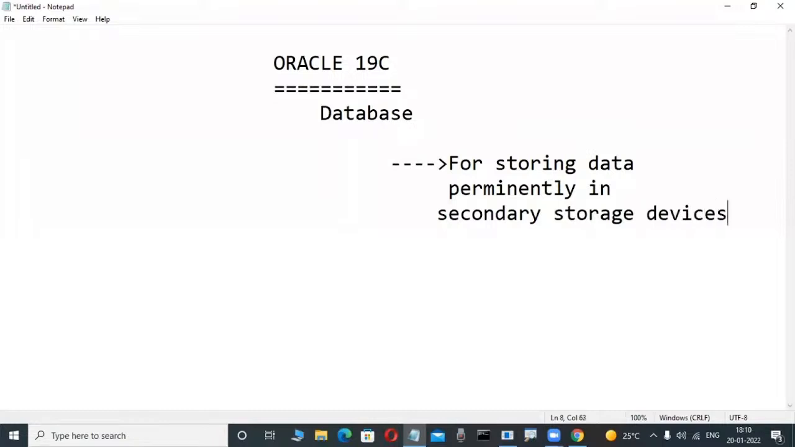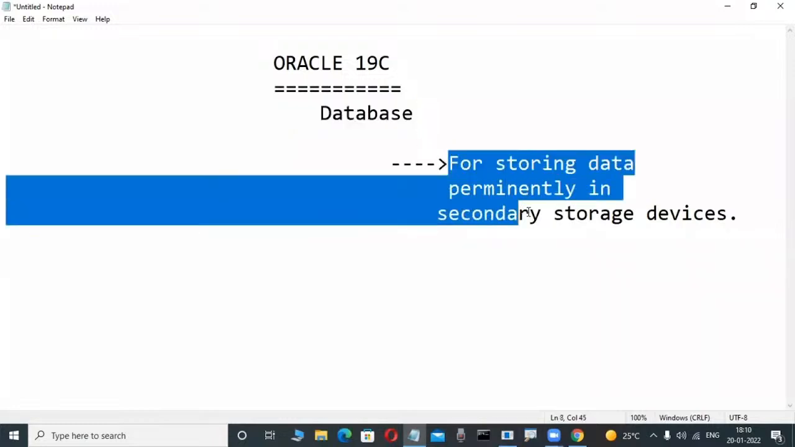Permanent. Suppose today we are storing data, then after 5 years, 10 years, 20 years, 100 years, your data is also available. We are using it. That's why Oracle is a product from Oracle Corporation. Some version number is there. This is a database product, one of the popular databases. But the purpose of it is for storing data permanently in secondary storage devices.